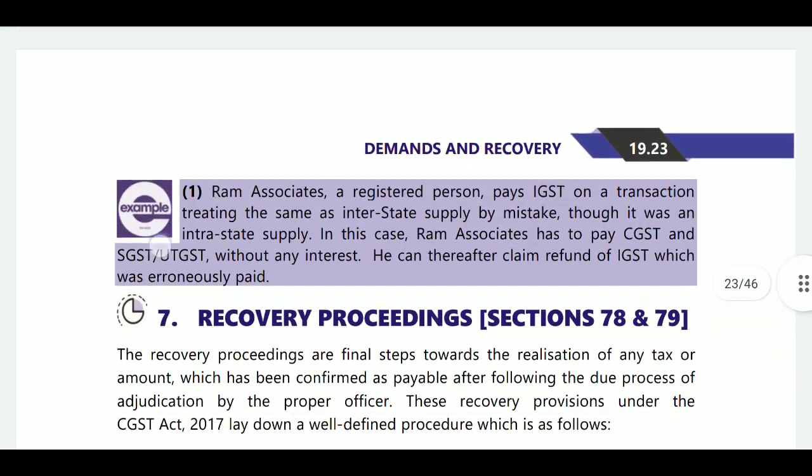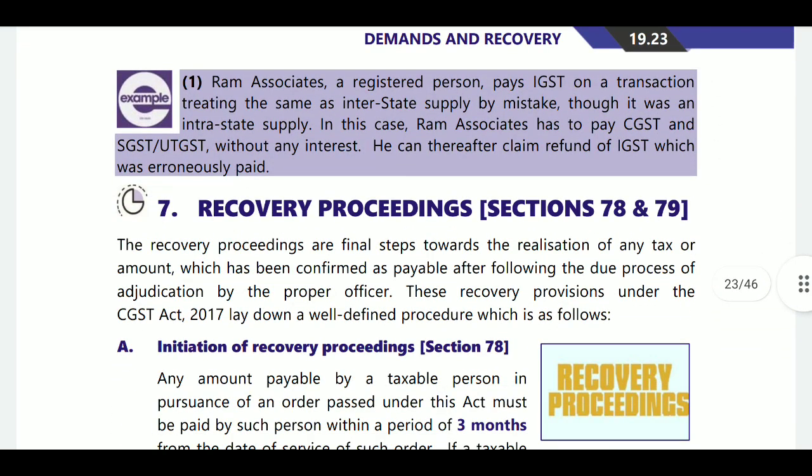As per this section, for example, Ramu Associates, a registered person, pays IGST on a transaction treating it as an interstate supply by mistake, though it was an intrastate supply. In this case, Ramu Associates has to pay CGST and SGST without any interest, and he can thereafter claim a refund of the IGST which was erroneously paid.